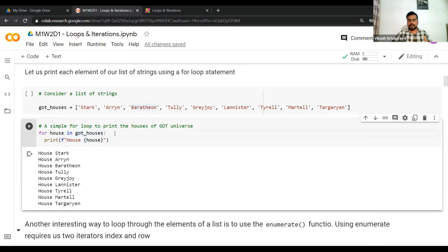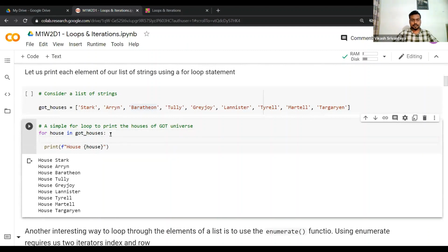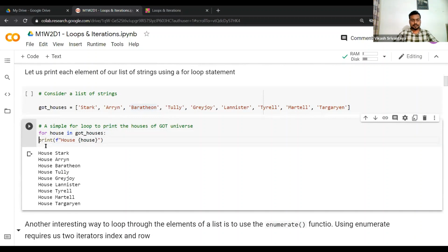Then you write colon. Okay. If you just press enter here, it will automatically take you to the proper indentation. And if you press tab, even if you are here, it automatically takes me to the proper indentation in this case. So you can use tab if you miss some indentation or anything as such.